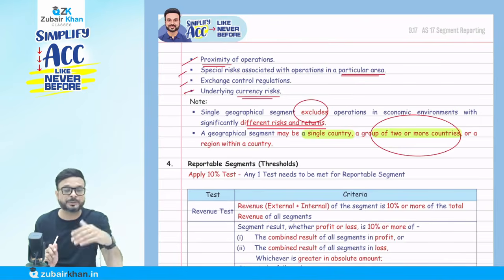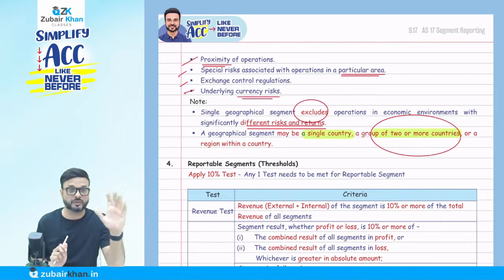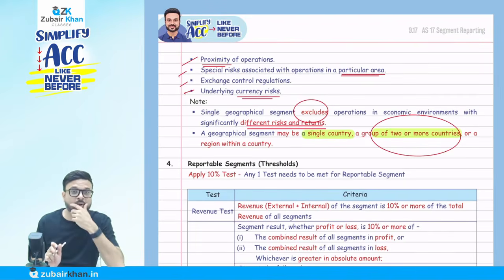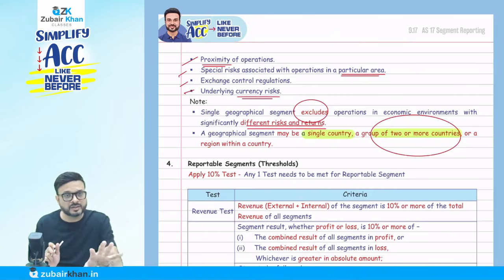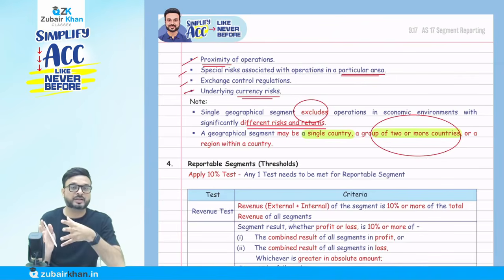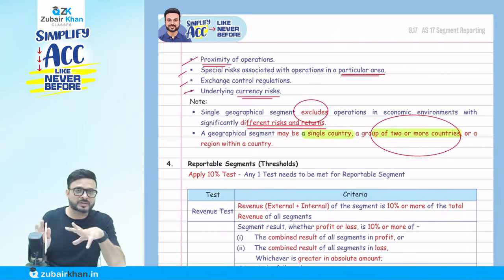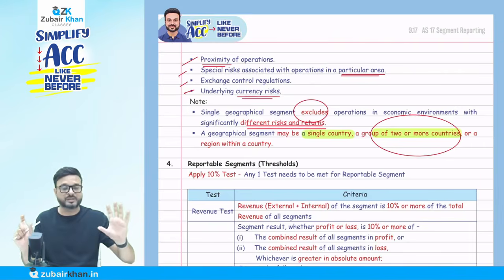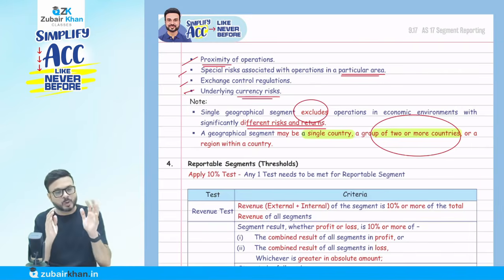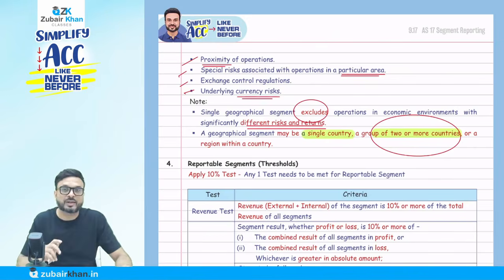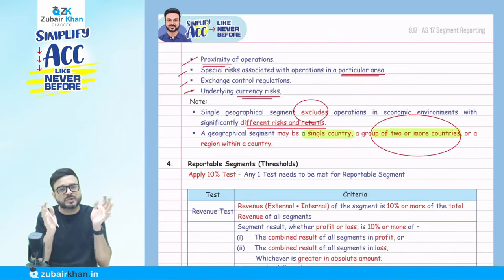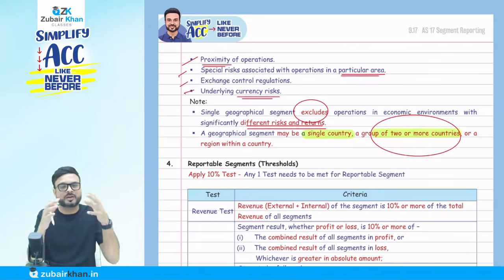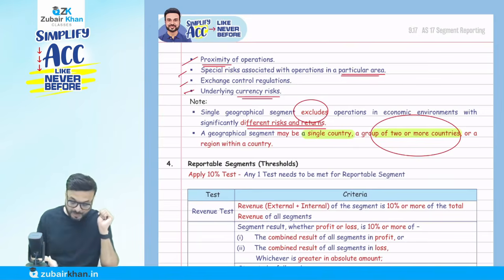Take a famous brand like Louis Vuitton. Suppose they have an office in Riyadh, Saudi Arabia, and an office in Dubai as well. Even though they are different country-wise, the operations are connected to each other and the control is also the same. Their currency is different, obviously, but the exchange rate is similar. So they say, even though it's two countries, we call it one segment only.